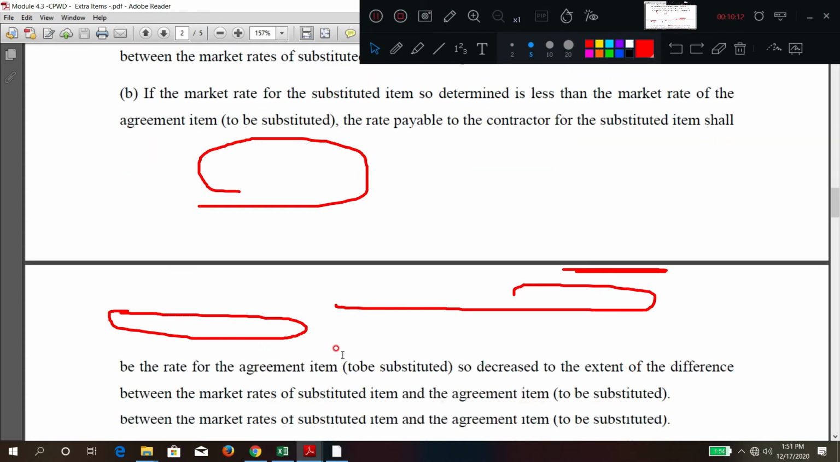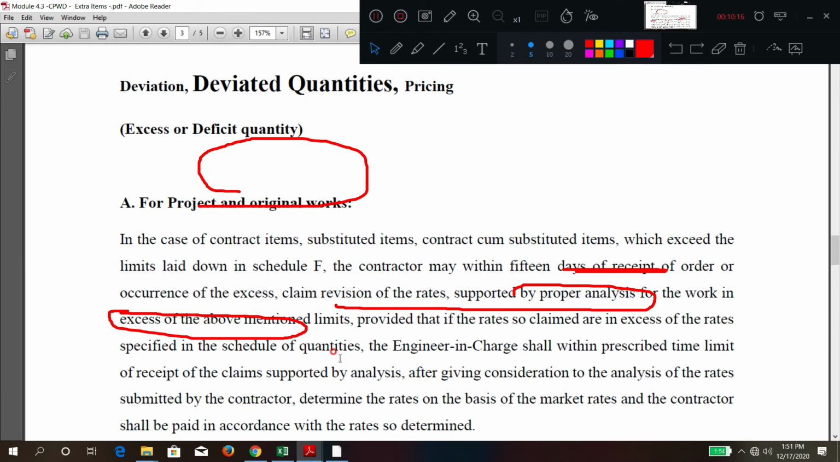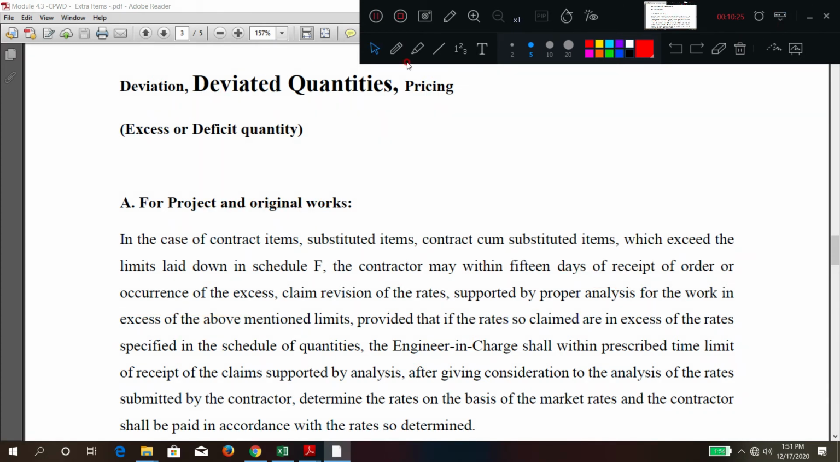Again, how to take a rate for this one? Same thing: first is market, first is similar item, second is market, third is rate analysis. So three things can be taken up. Okay. Next is what? Deviated quantity. What we have seen, excess or deficit.